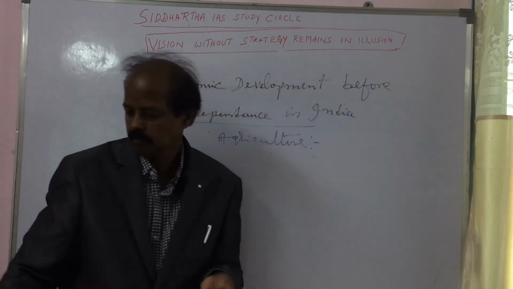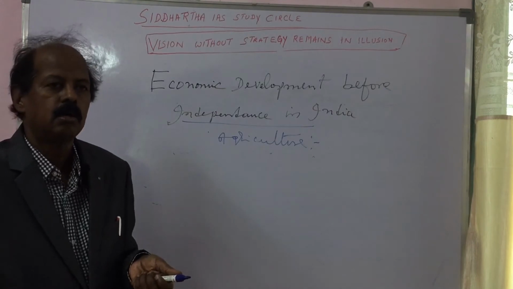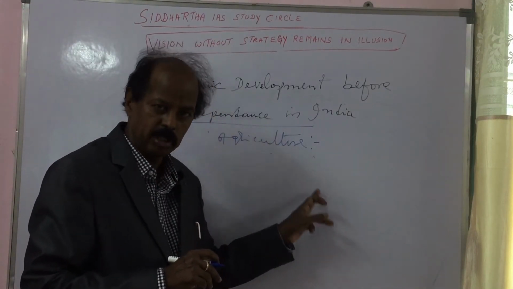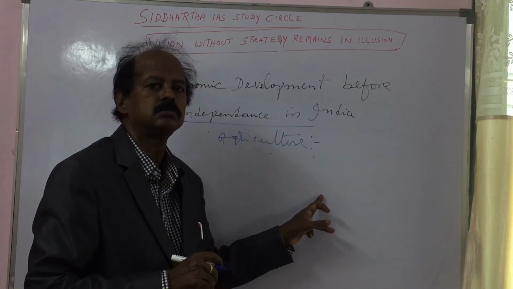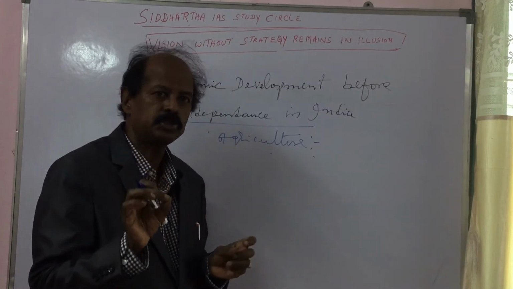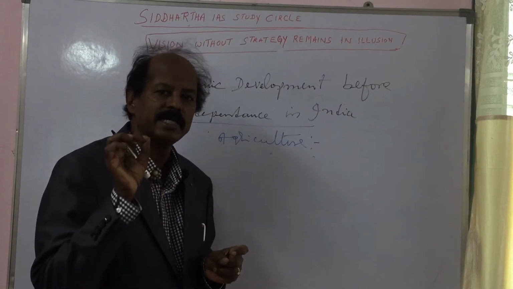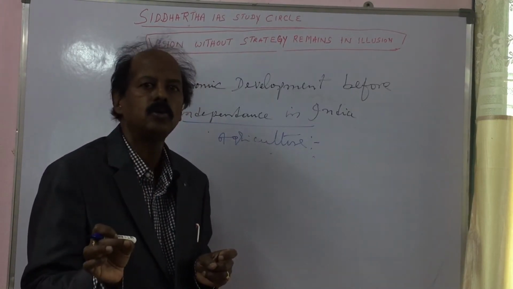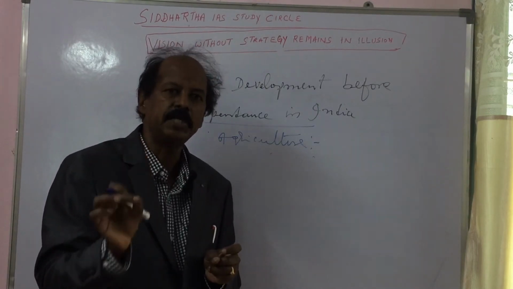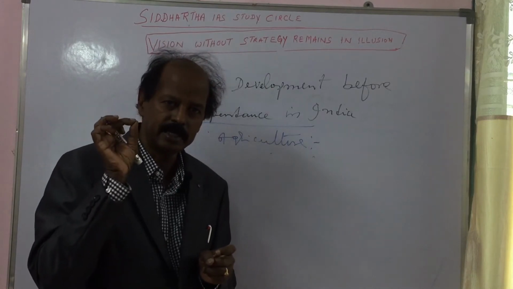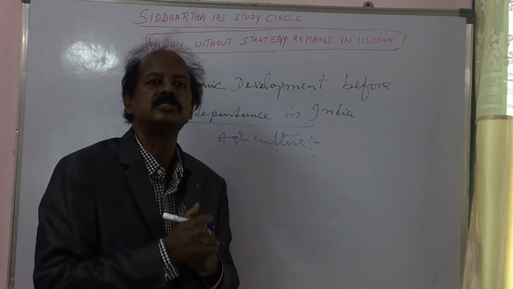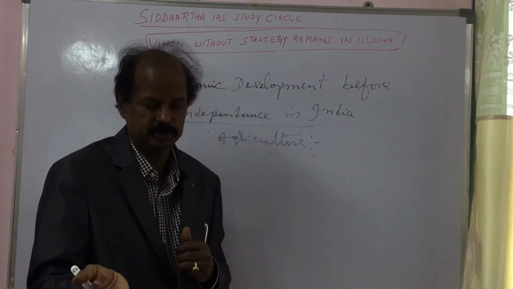On the whole, agriculture was not developed before independence. That means production and productivity in agriculture were very low because of lack of irrigation and other incentives or facilities to the farmers.